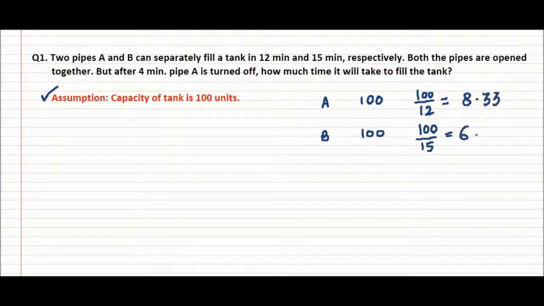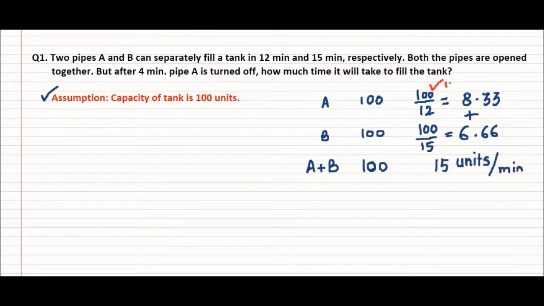8.33 and 6.66. Let's look at the question. Both the pipes are open together. It means that A and B, both pipes are filling it together. The capacity of the tank, we all know, cannot exceed 100. And now the rate, when both of them are working together, the rate will be obviously added, which gives us 15 units per minute. How this units per minute?